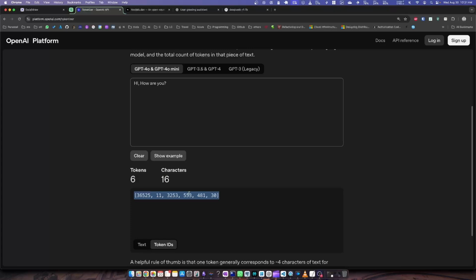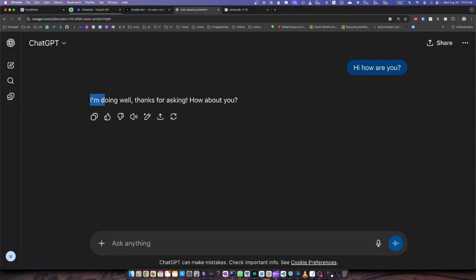When we talk to ChatGPT and I insert something like "hey, how are you", ChatGPT is going to take this text, convert it into tokens, and process this series of tokens through a large language model. ChatGPT gets the output in terms of tokens, and it gets decoded again into whatever the response is, and that's what we see on the screen. So here we are saying, "I'm doing well, thanks for asking, how about you?"